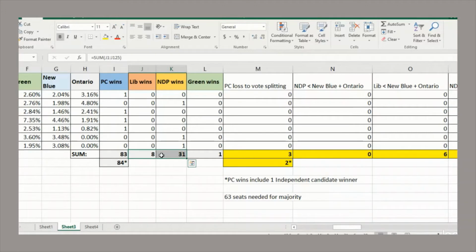We're talking about a hypothetical situation where the parties actually merge, become one party, they put up one candidate, and what if everyone who voted for either of the two left-wing parties voted for that one candidate? Would they be able to beat the progressive conservatives then? Now, this is a really hypothetical situation which may not be realistic at all, because if two parties did merge, well then a lot of Liberal supporters who don't like the NDP might decide not to vote for that merged party, and vice versa. There could be NDP supporters who don't like the Liberals enough that they would not vote for that merged party. But still, we can look at a hypothetical situation.